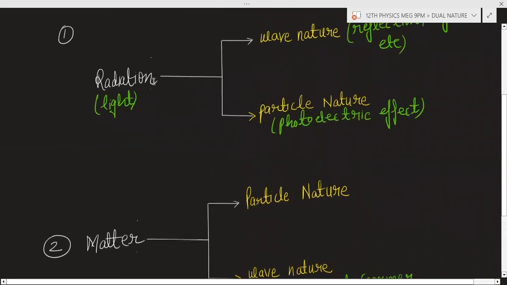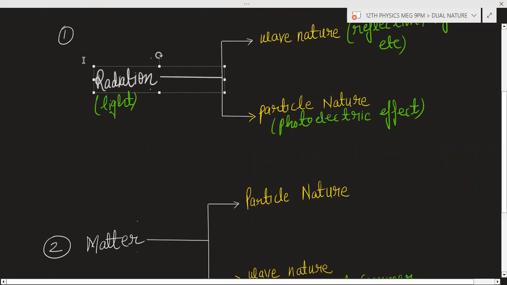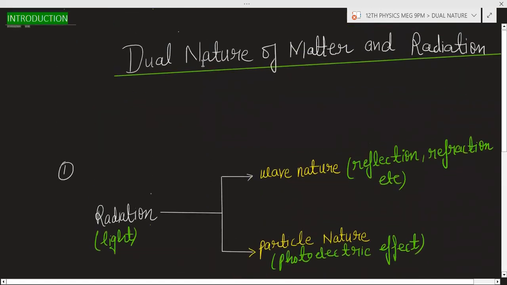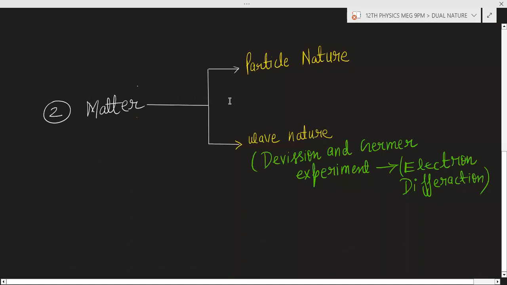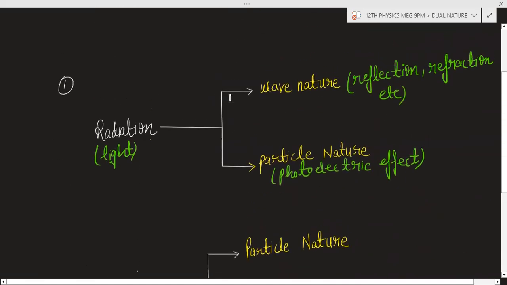What is the name of the chapter? Now you can see radiation has dual nature, matter has dual nature. So the name of the chapter is dual nature of matter and radiation. So this is the introduction of this chapter.